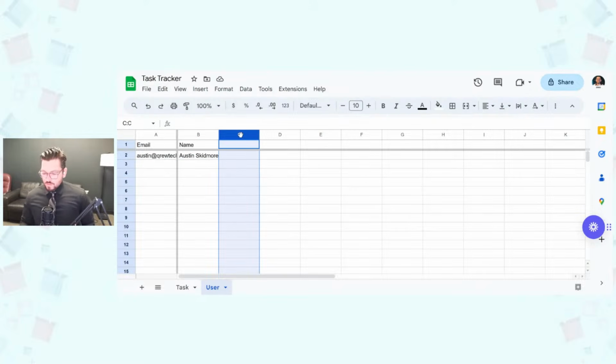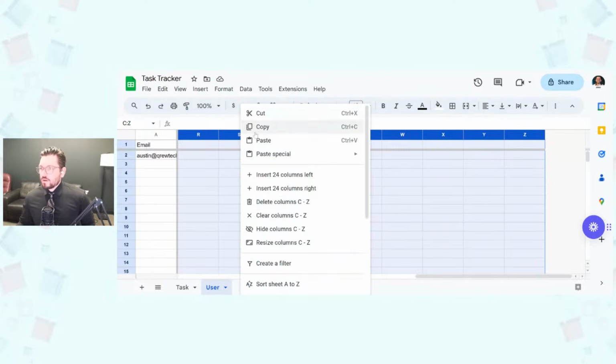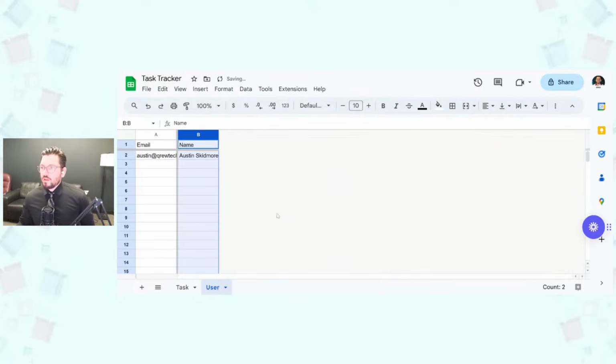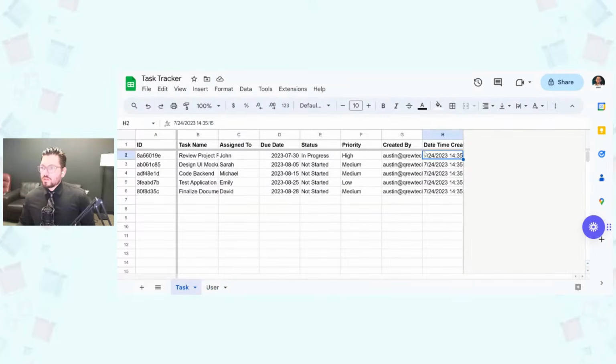And now same procedure, so Control-Shift arrow to get all the columns. And then I'm going to go ahead and delete those to do the data cleanup there, bold my header columns, and then I have my email over there on the frozen column, and then my name right there. Okay, so now I can associate the created by with my email over there in AppSheet using the user email function, and I have my task list created.